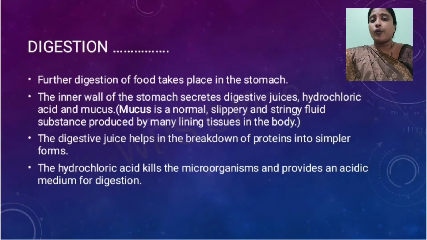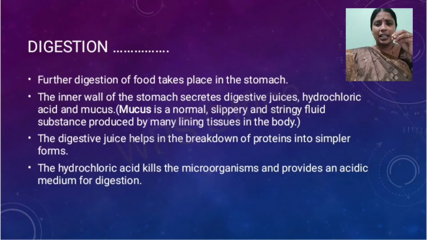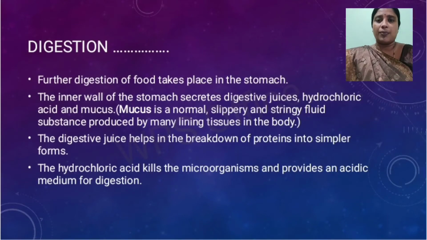Initially, when the food was in the mouth, saliva was secreted by the salivary glands. Now the stomach also secretes some digestive juices, and this is known as mucus. What is mucus? Mucus is a slippery fluid which makes the food slippery, and it is present in the lining tissues in the body. This digestive juice helps in the further breakdown of food or proteins.